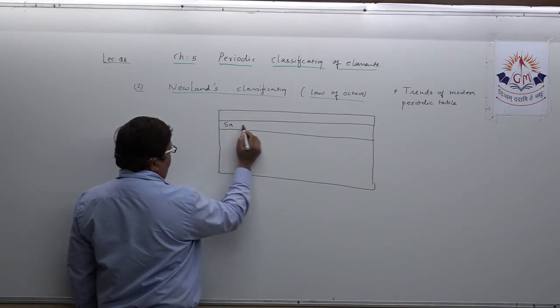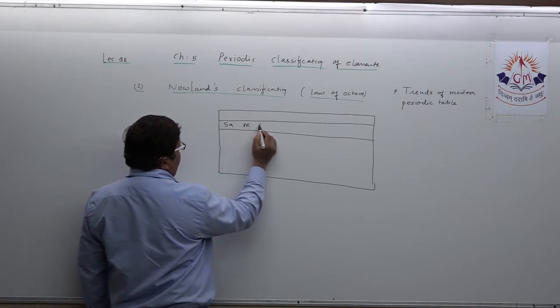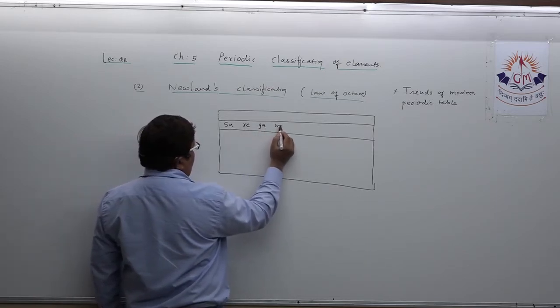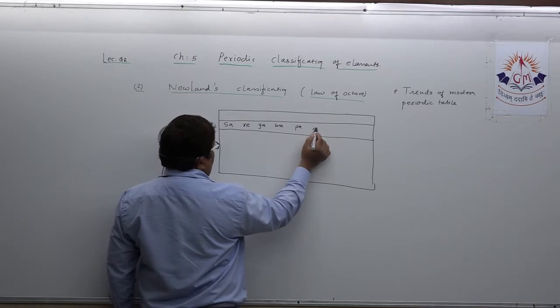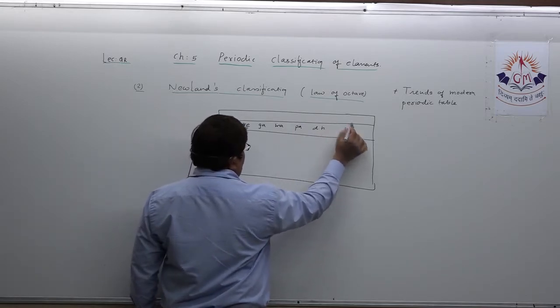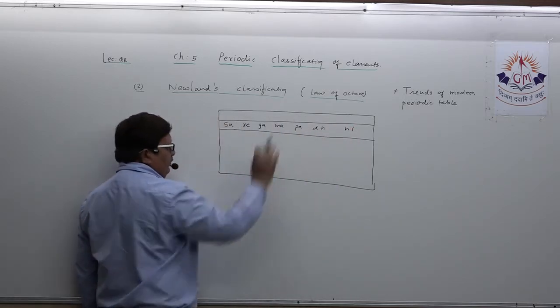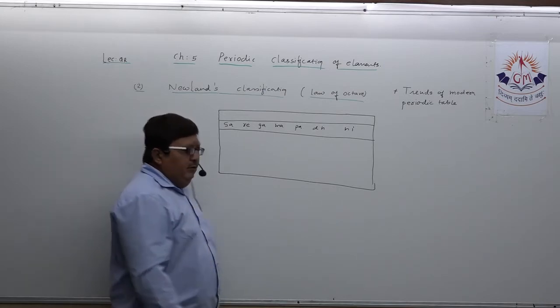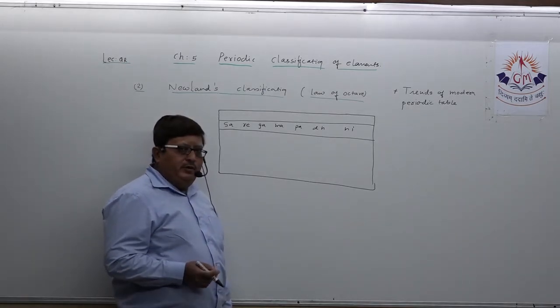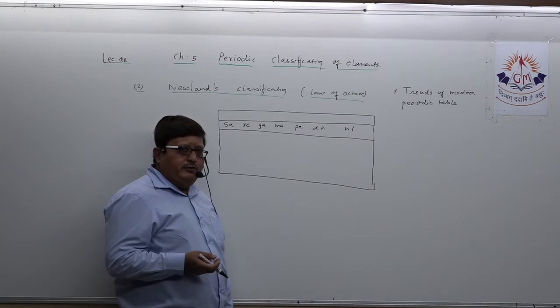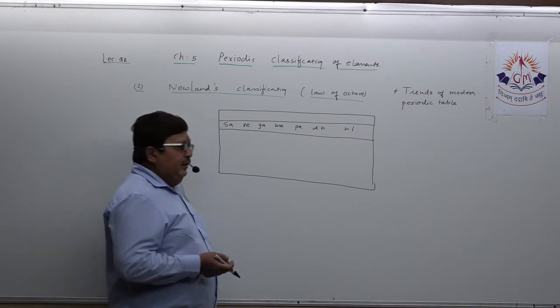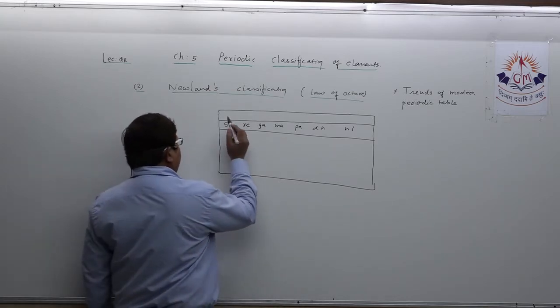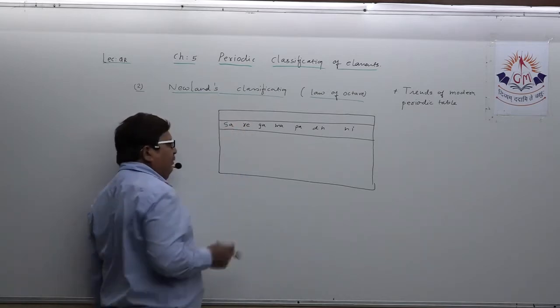First, you know this: Sa, Re, Ga, Ma, Pa, Dha, Ni. 1, 2, 3, 4, 5, 6, 7. Now you also need to remember those musical notes. Understand? Right? How will you remember?